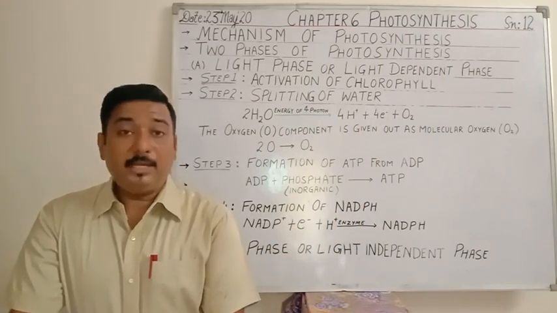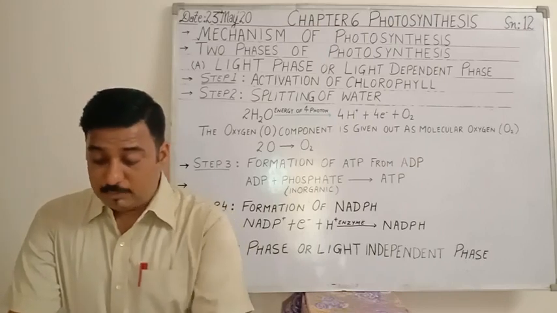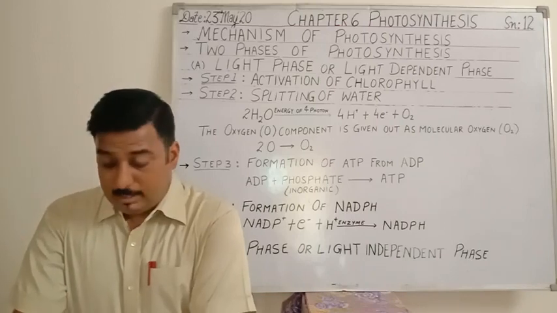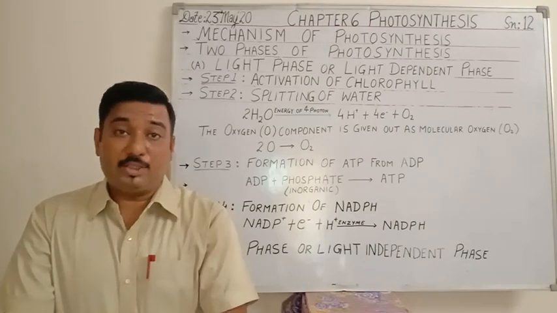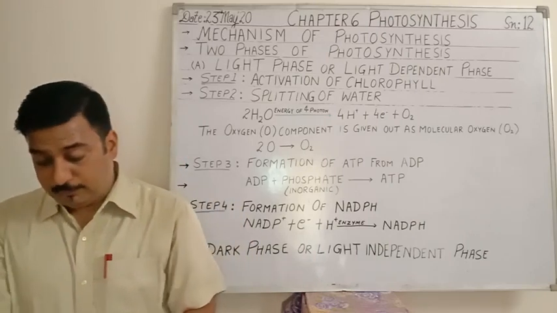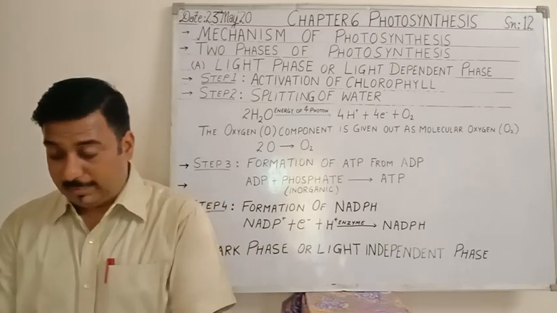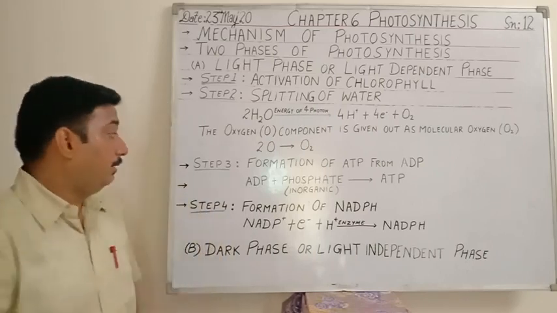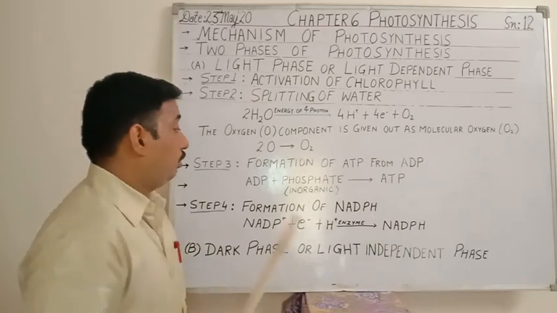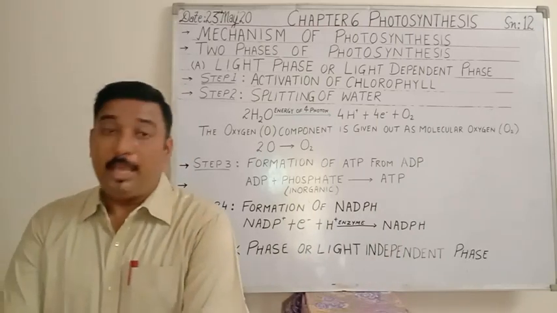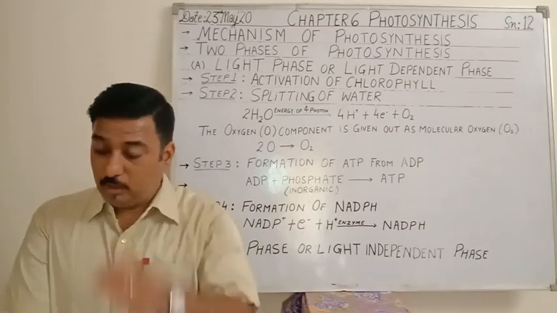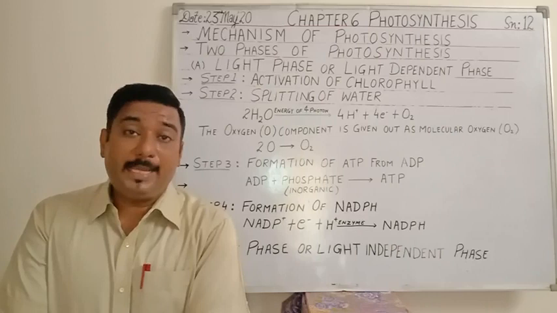ADP plus phosphate, but it will utilize these electrons and convert it into ATP, that is adenosine triphosphate. Since phosphate is getting attached by light energy, this process is also called photophosphorylation. It is called phosphorylation because addition of phosphate is taking place, and that is why it is called phosphorylation.